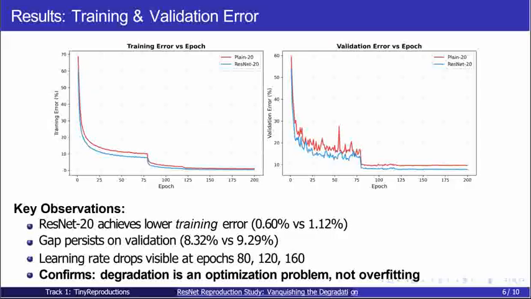Second, the gap persists on validation. It's about 8.3% for the ResNet versus 9.3% for Plain. This isn't overfitting. This is the optimization phenomenon. Third, you can see the learning rate drops at epochs 80, 120, and 160, causing these sharp improvements for both models. But the ResNet maintains its advantage throughout.